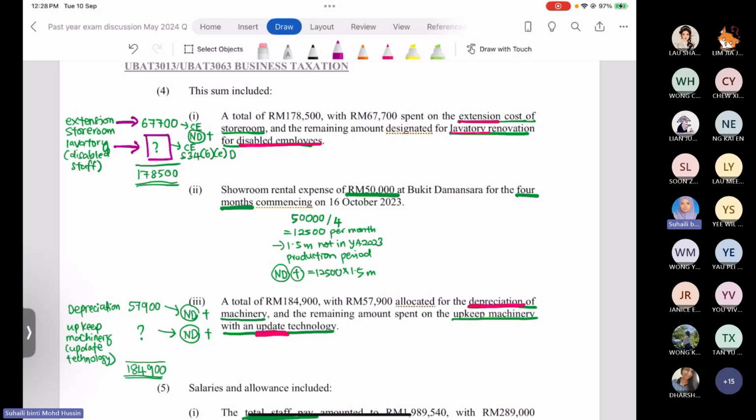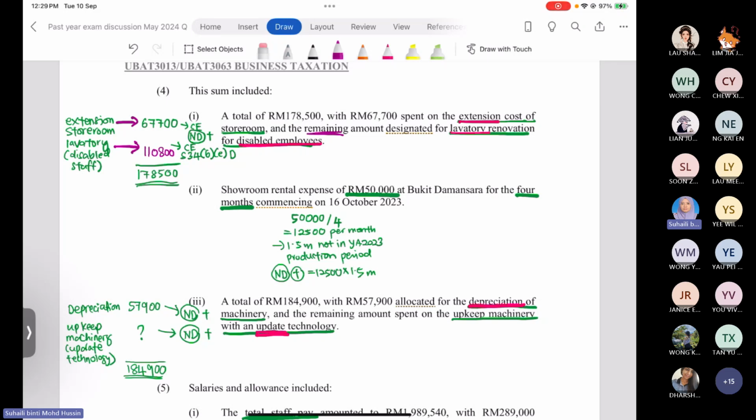So the cost that the company made for the lavatory renovation is 110,800 ringgit. Because it says remaining, you have to find the amount by yourself. Now that you know the amounts, we have to check whether you have to make an adjustment for these two items.